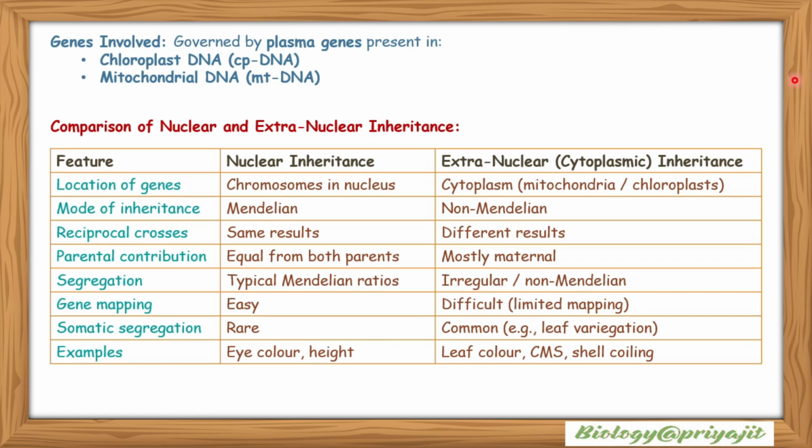Segregation: in nuclear inheritance it follows typical Mendelian ratios, but in cytoplasmic inheritance it is irregular or non-Mendelian. Gene mapping is easier in nuclear inheritance, but difficult or of limited approach in extranuclear inheritance. Somatic segregation is rare in nuclear inheritance, but it is very common in extranuclear inheritance. Nuclear inheritance examples are eye color, height, etc., but cytoplasmic inheritance examples are leaf color, cell coiling, etc.